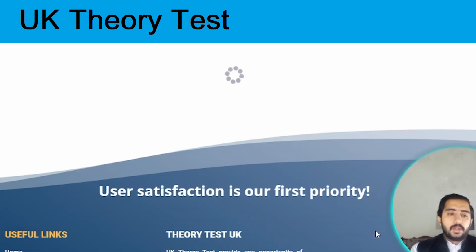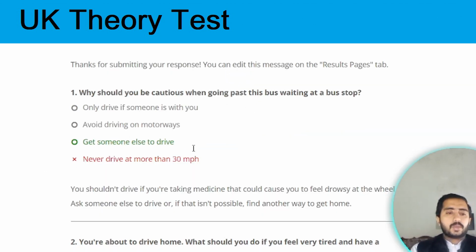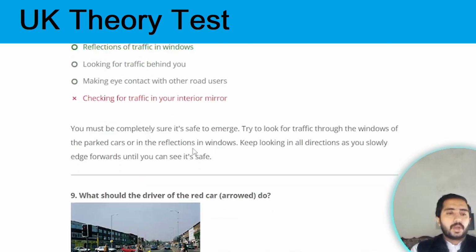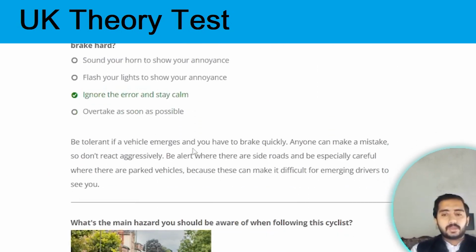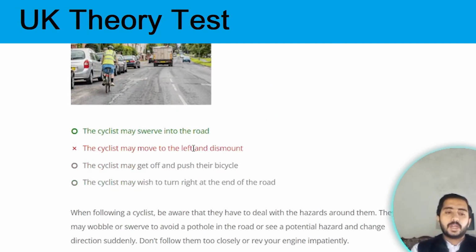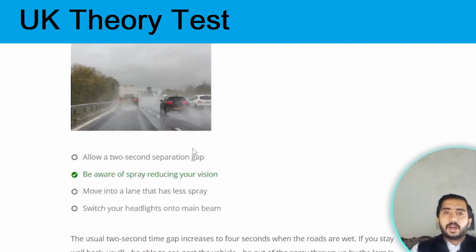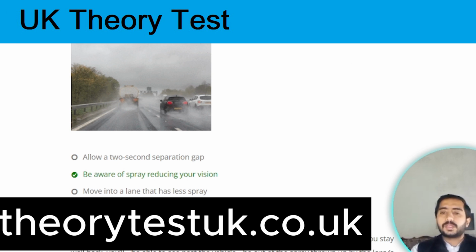Next one. And guys, here the quizzes of this hazard awareness car test are also completed. So you see that at the end of the quiz you can also see the complete result of this quiz, and also practice the other quizzes which are mentioned in the website. Other than car test, there are motorbike test, LGV test, PCV test, ADA test. A lot of other categories with the other vehicle tests are also available in this website.